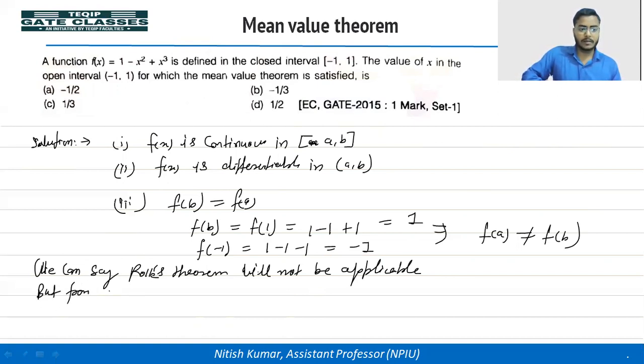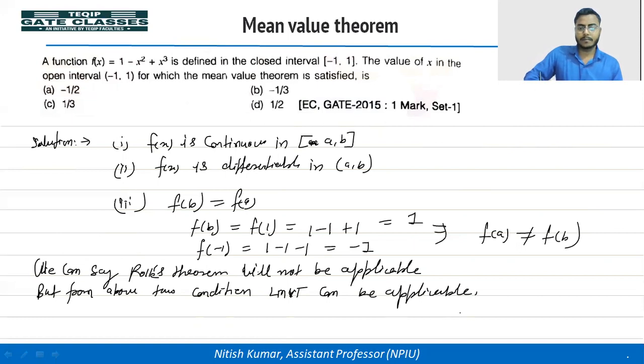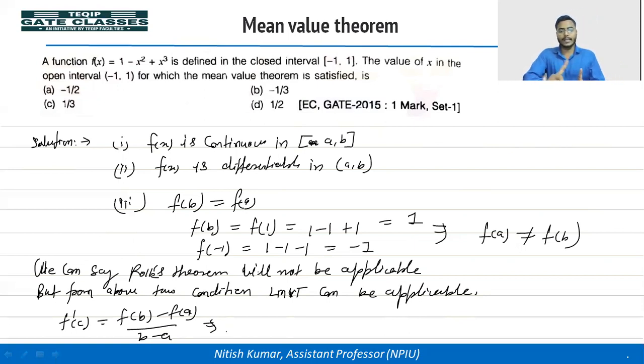So from the above two conditions, LMVT can be applied. LMVT can be applicable. Okay. So what is LMVT? At a point c, f dash c will be equal to f(b) minus f(a) divided by b minus a. So we have to calculate c and we have to show that c is lying between a and b. So let's calculate the c value first.